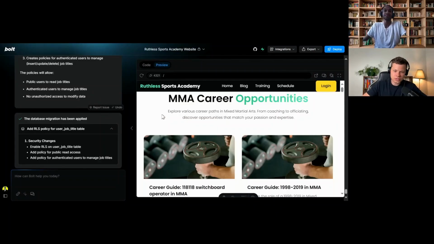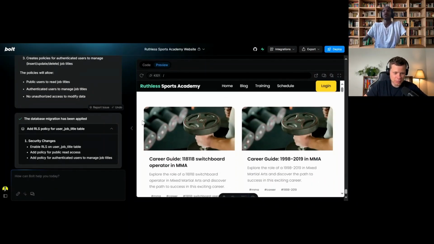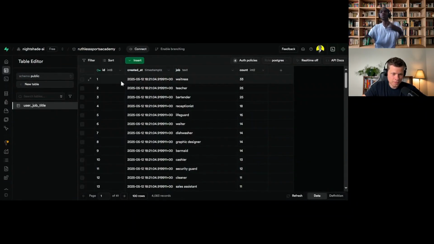That's good to know. So what exactly did you do there, in case people run into that? Yeah, this was such a simple thing. I'm going to share my Supabase real quick. When we're pulling data from Supabase, you need to give certain authorization policies for that table. The issue was that I didn't have any auth policies on my table, so anytime data was being pulled from Supabase, nothing was happening.